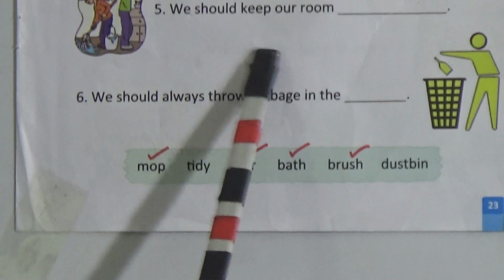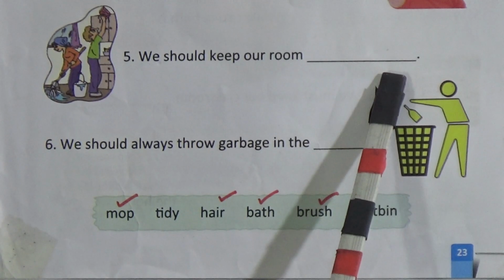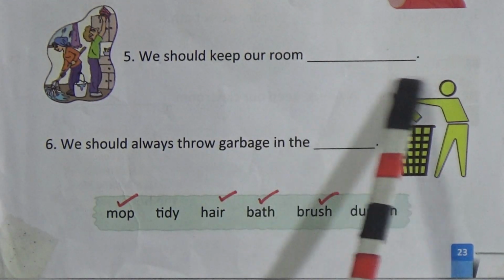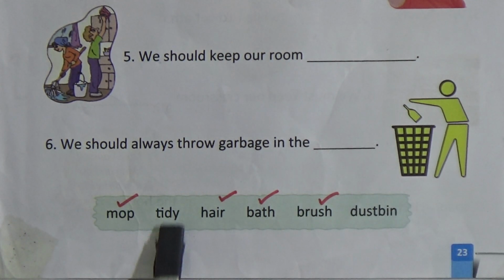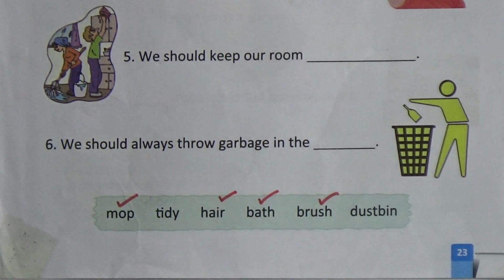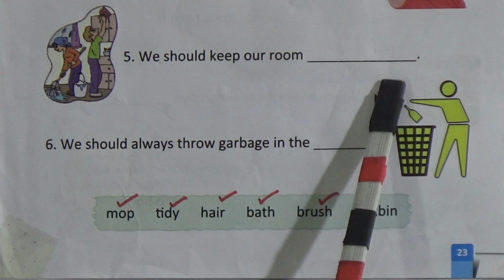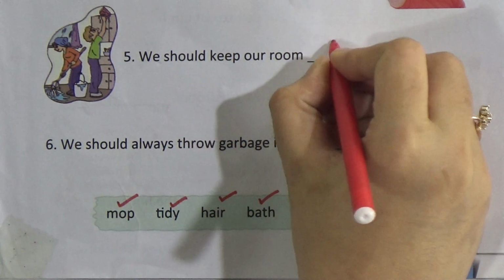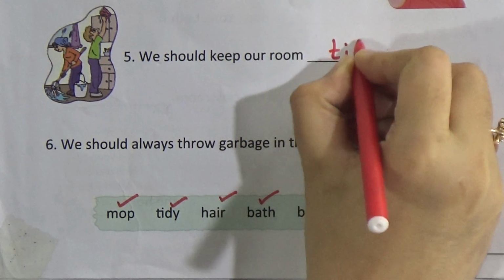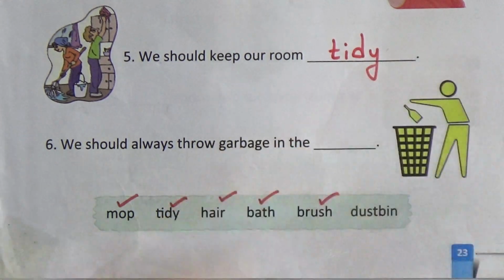5 number, we should keep our room dash. We should keep our room tidy. From this box, here is the word tidy. We will take this word for 5 number and write here: we should keep our room tidy. Tidy spelling T-I-D-Y.